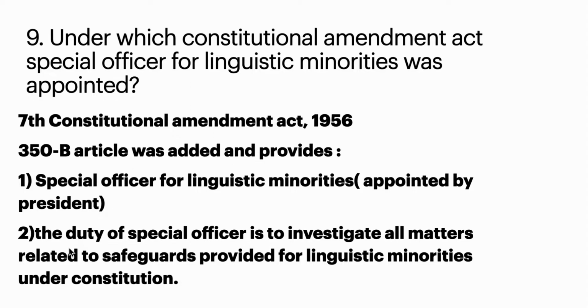The duty of this special officer is to investigate all matters related to safeguards provided for linguistic minorities under the constitution. So under the 7th Constitutional Amendment Act, the Special Officer for Linguistic Minorities was appointed, and the President appoints the officer. The 7th Constitutional Amendment Act took place in the year 1956.